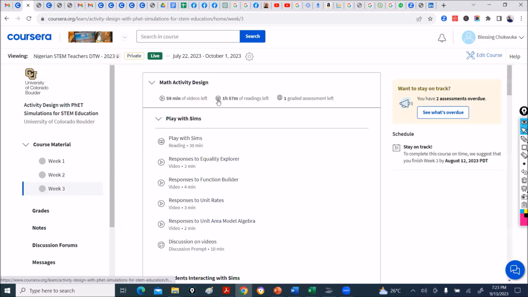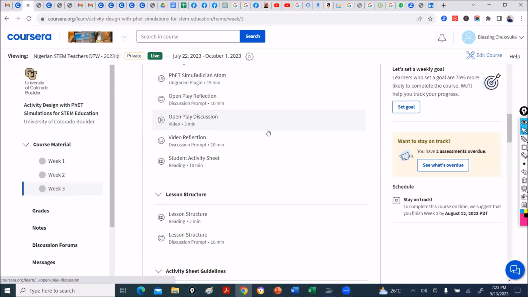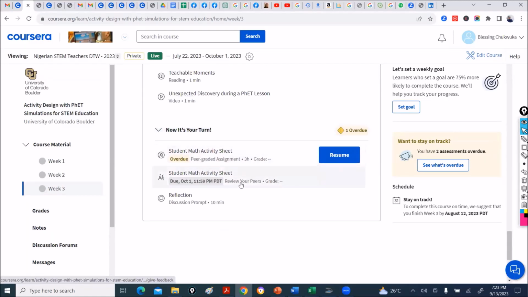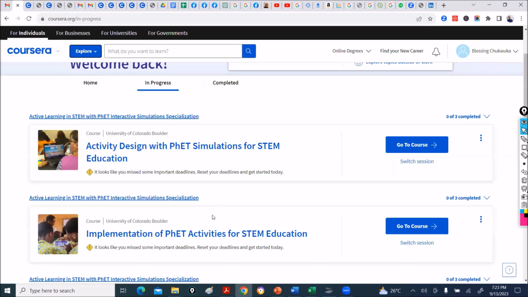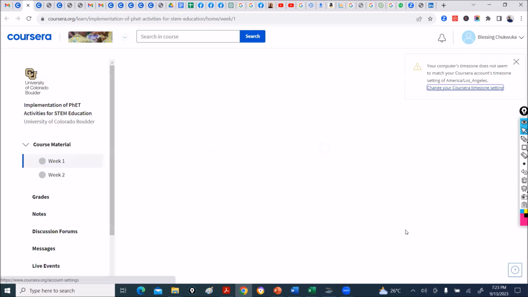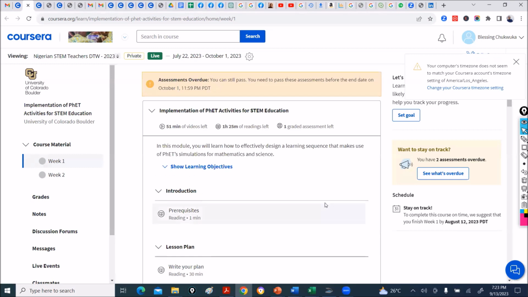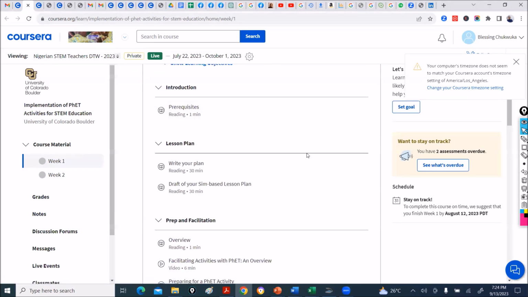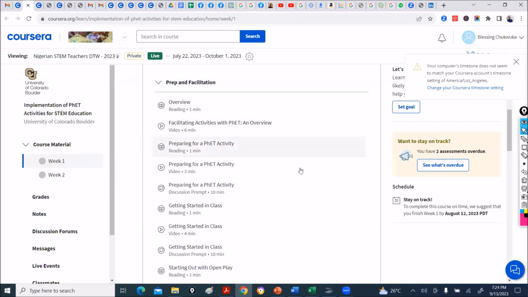If you're a maths person, it's easy. Everything here is maths. So just go through everything, do the assignments and do your peer review. And that's it. Okay? All right. So implementation is now when you take this to the class, you implement. There's a pre-implementation reflection plan and also a post-implementation reflection plan, preparing your class for the lesson. All right, you can see this prep and facilitation.